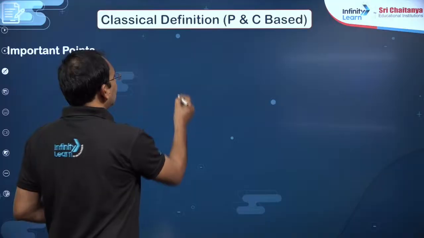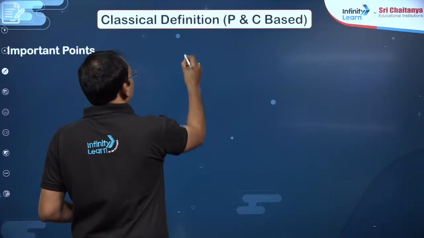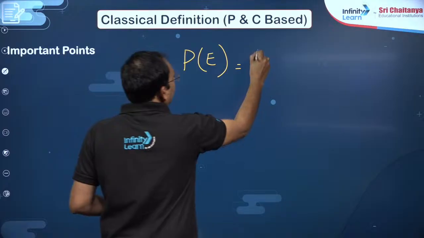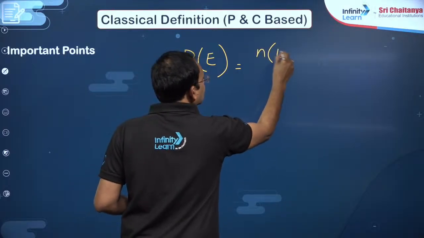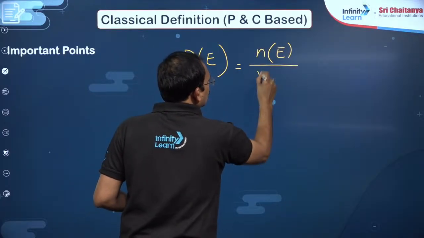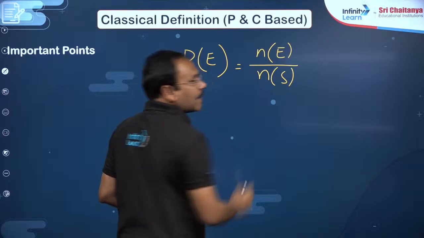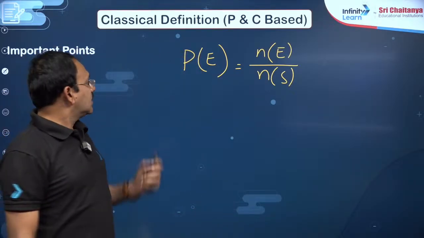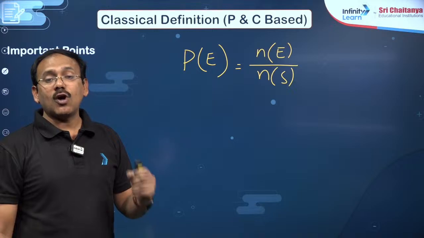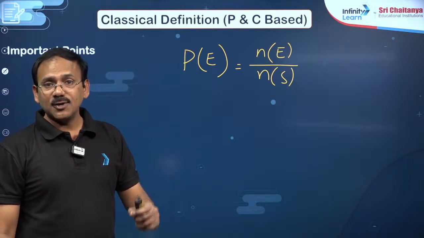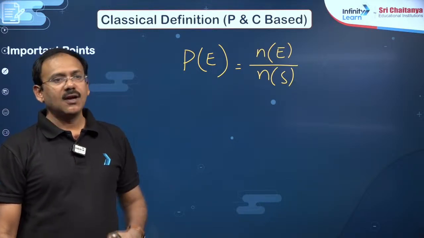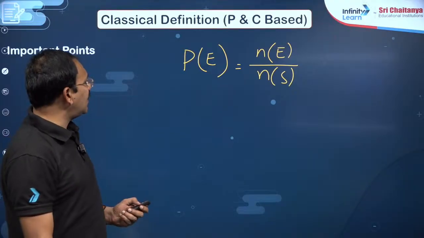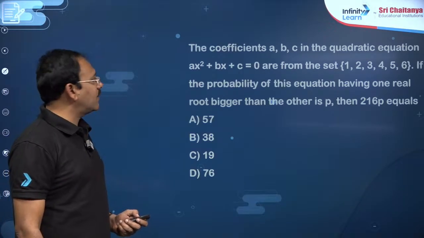So we define the probability of a particular event, P of E, as the number of favorable cases of the event E divided by the total number of cases in the sample space. This simple definition is enough, my dear friends, to answer questions related to the classical definition or permutation combination based questions. Let us see a few questions here for your convenience.